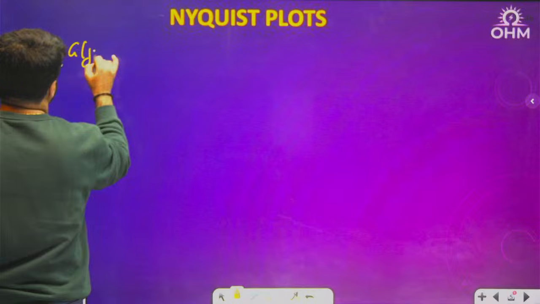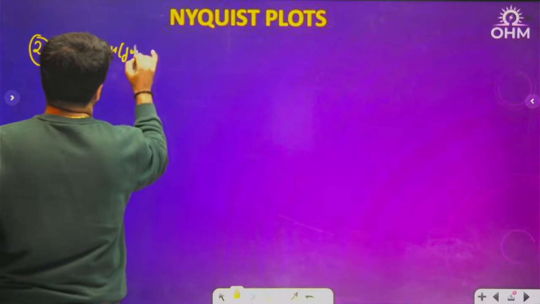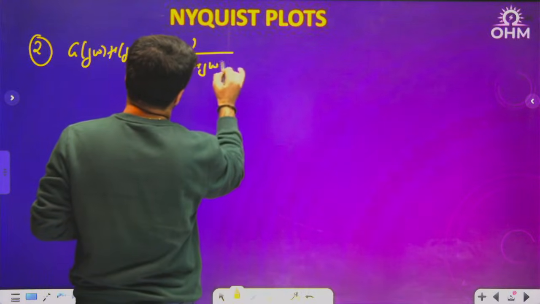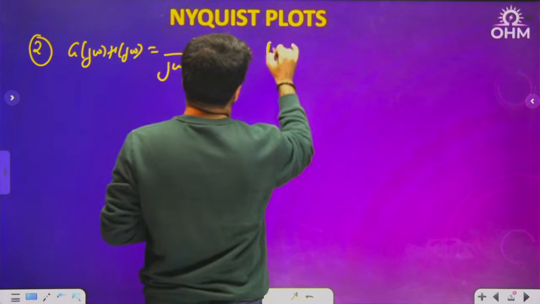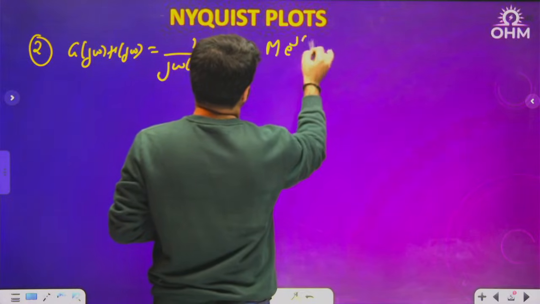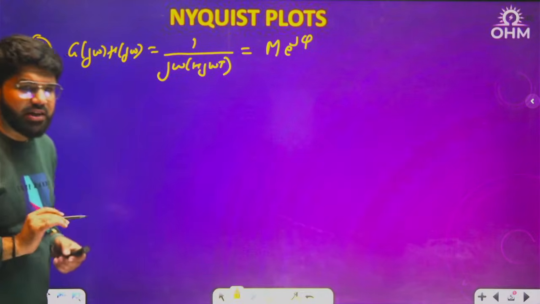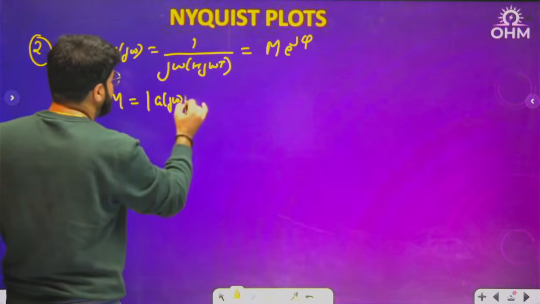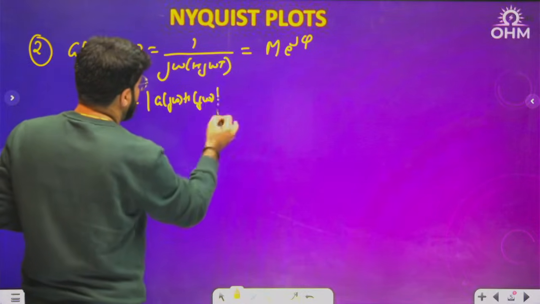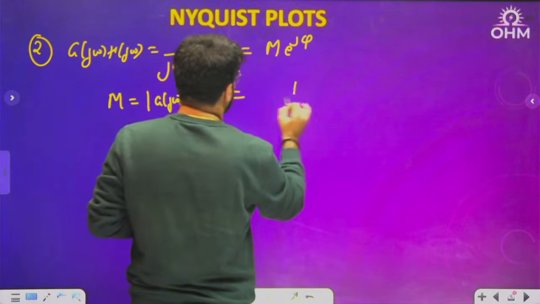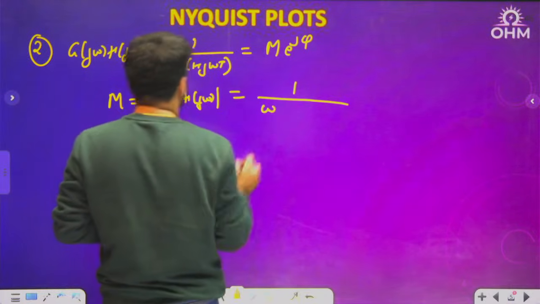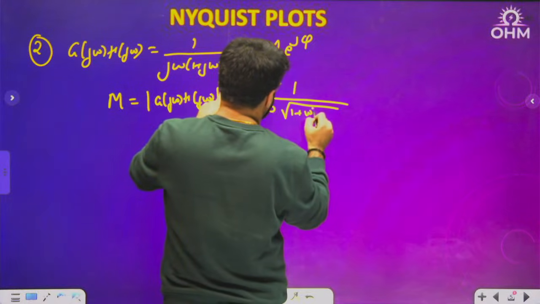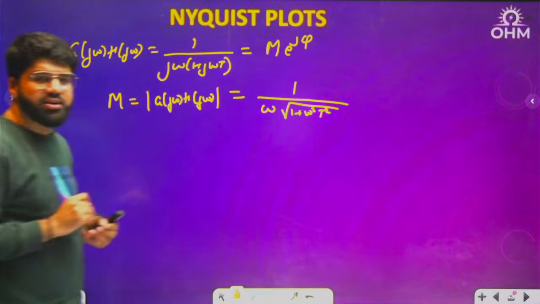Now, what is G(j omega) at j omega? G(j omega) is 1 upon j omega (1 plus j omega t), and let me write it as some magnitude e power j phi, r e power j theta format. So what is going to be the magnitude? I mean mod G(j omega). Magnitude: 1 is 1, j omega has magnitude omega, and for the complex number you will write 1 plus omega square t square under root, x square plus y square.